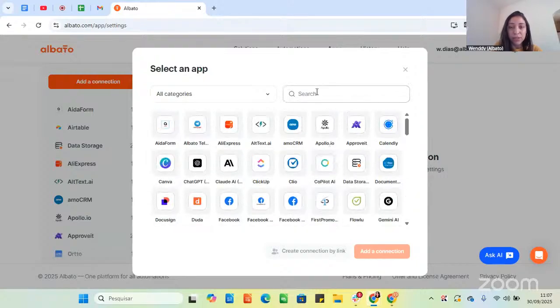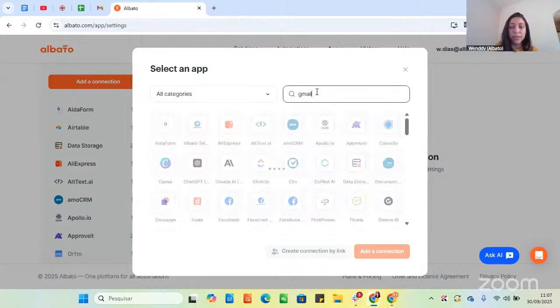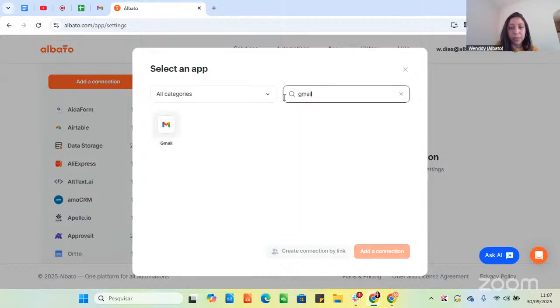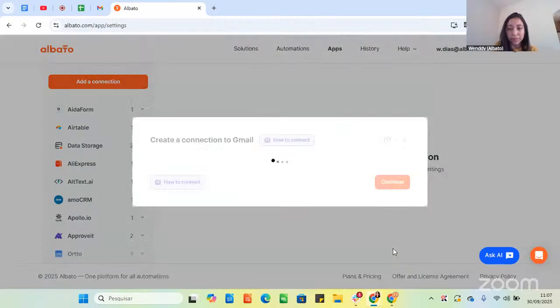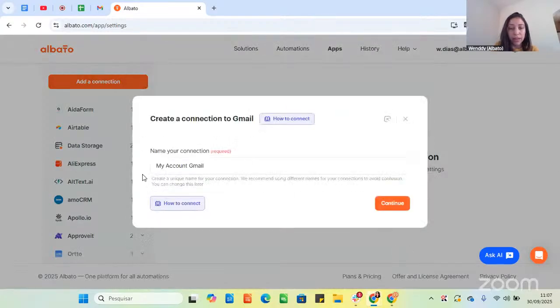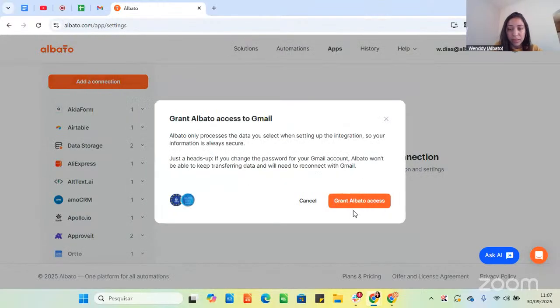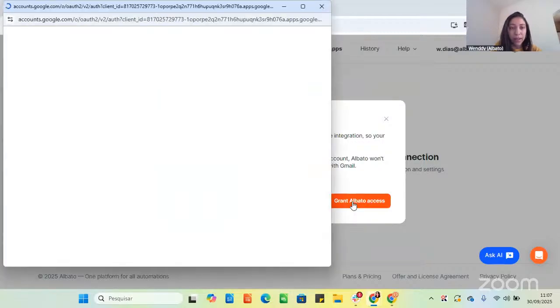So you just need to select the apps you want to integrate. For example, here, Gmail, you click it here, you click Add Connection. Then you add a name to your connection. I will add here like new, because I already have other connections with Gmail. We click continue and we grant Albato access.